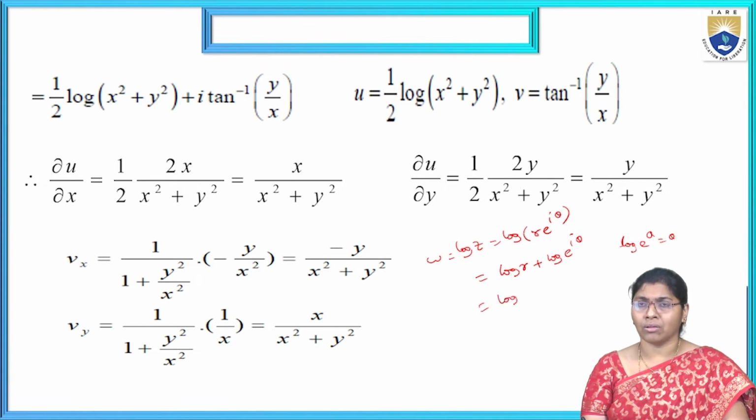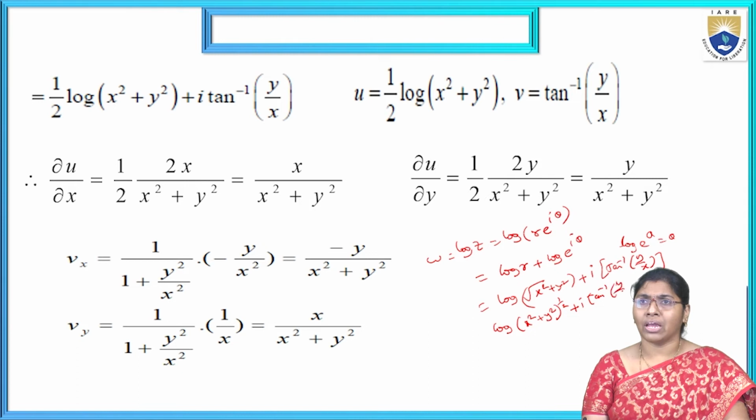Log of r is nothing but log of square root of x² plus y², plus i theta, and theta is nothing but tan inverse of y by x. Now here square root means log of (x² plus y²) to the power of 1 by 2 plus i into tan inverse of y by x.